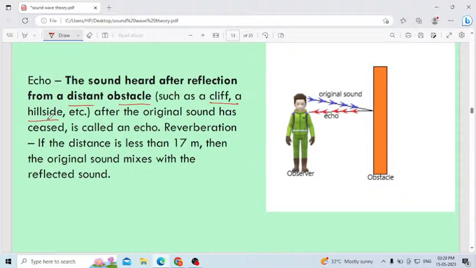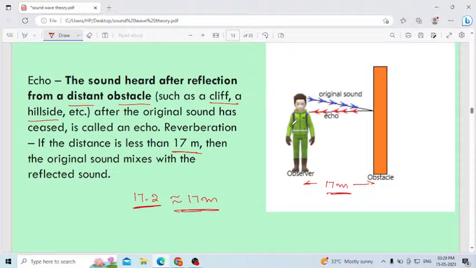Reverberation: if the distance is less than 17 meters, then the original sound mixes with the reflected sound. Accurately it is 17.2, but approximately we will consider 17 meters. In which case will the echo occur? The distance between the observer and the obstacle should be at least 17 meters or 17.2 meters. At least then you can hear the echo.